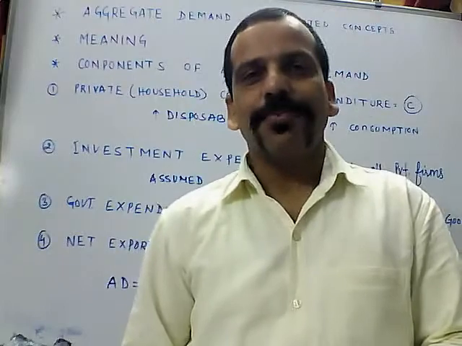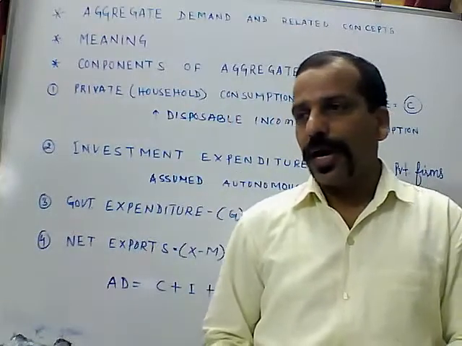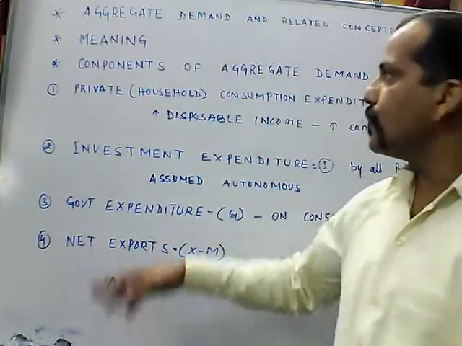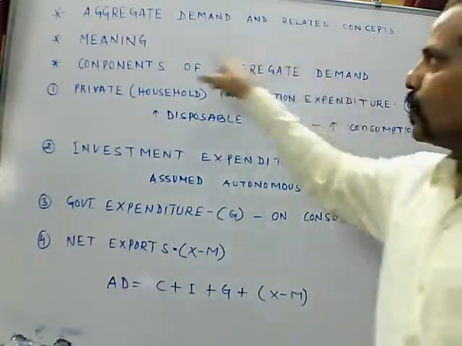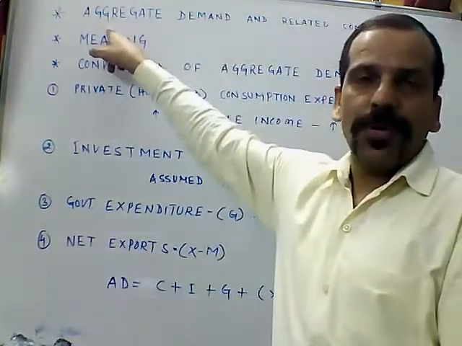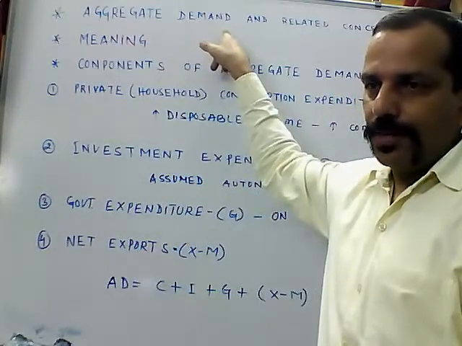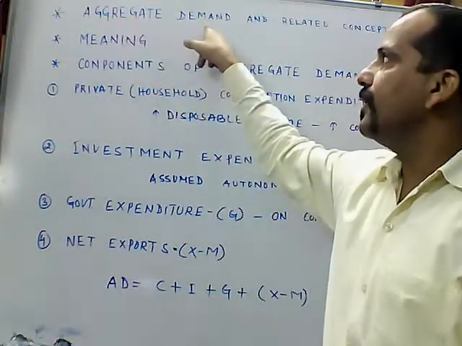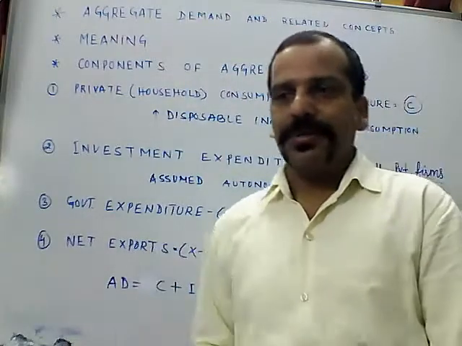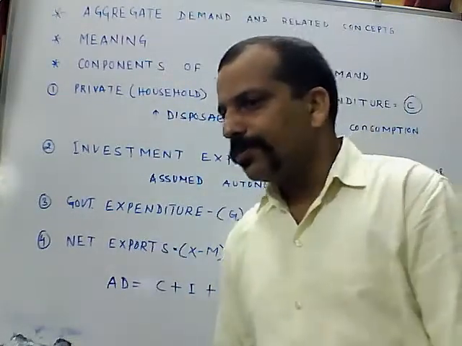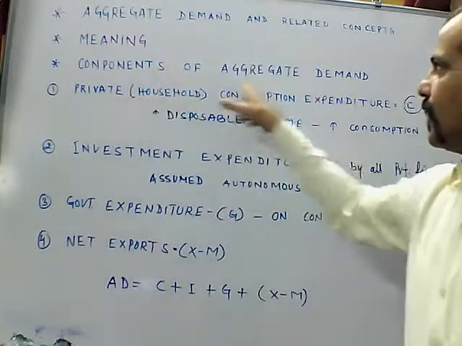So the next part is: what are the components of aggregate demand? A stands for aggregate and D for demand, so in short we can also write AD. AD means aggregate demand. And what are the components of aggregate demand?